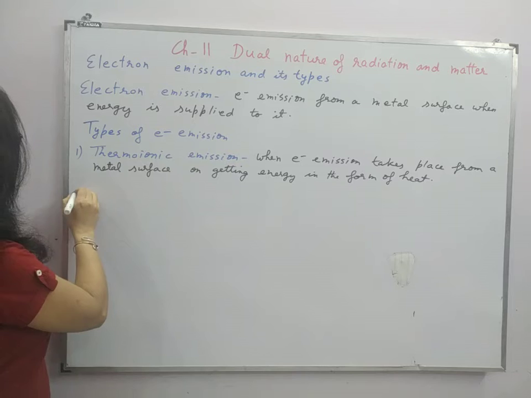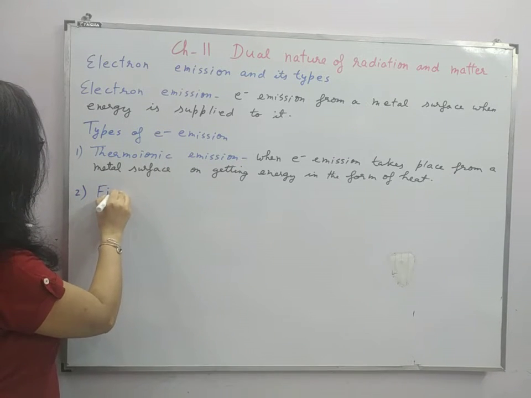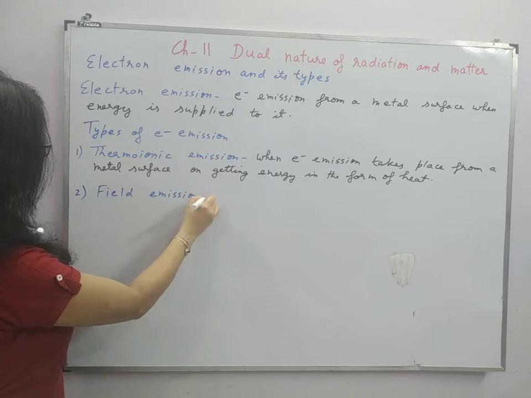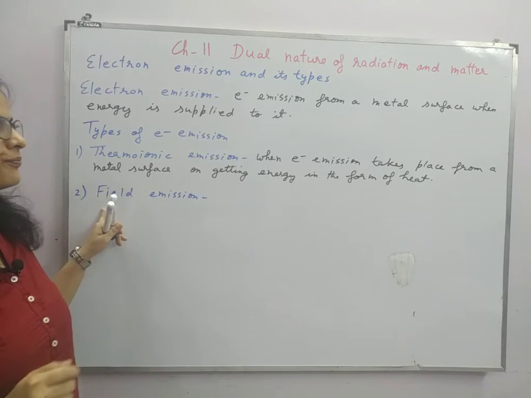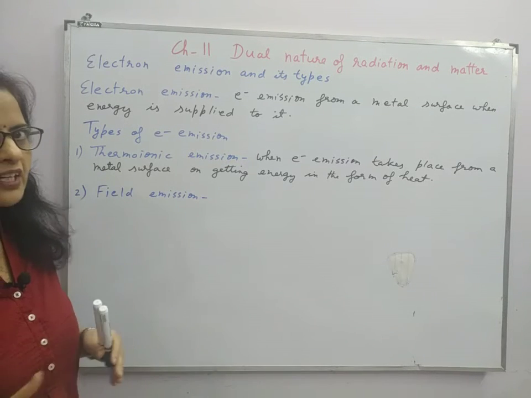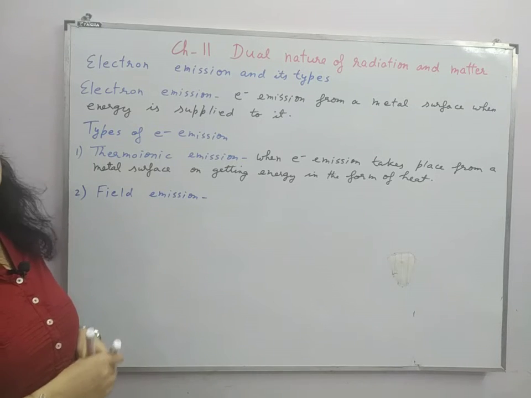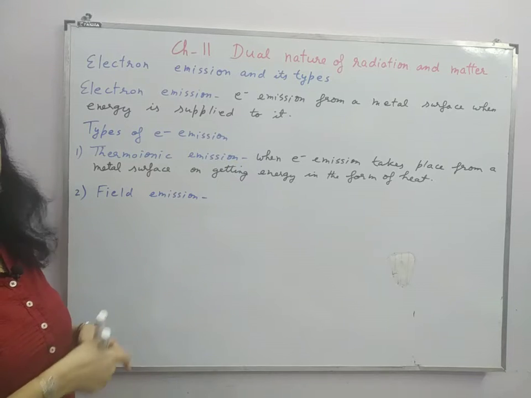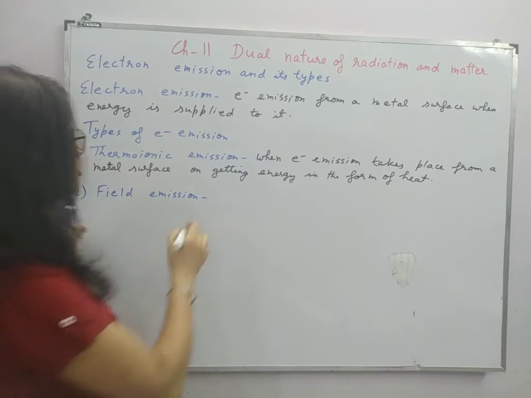Second is field emission. When energy is supplied in the form of a high electric field, the high electric field supplies energy to the electrons on a metal surface, and they are freed from the metal surface. This kind of electron emission is called field emission.